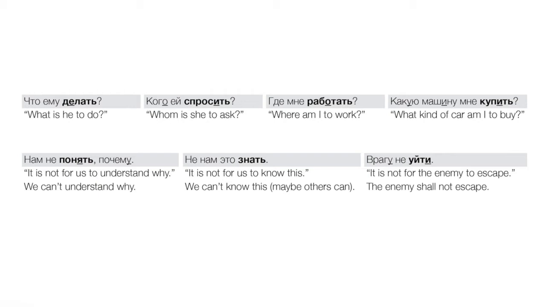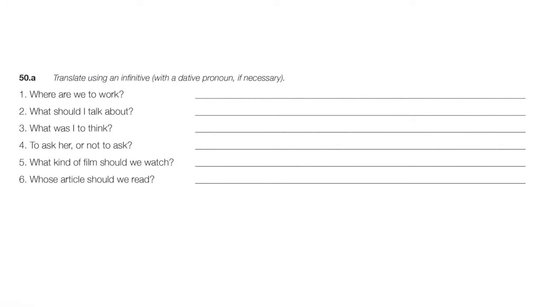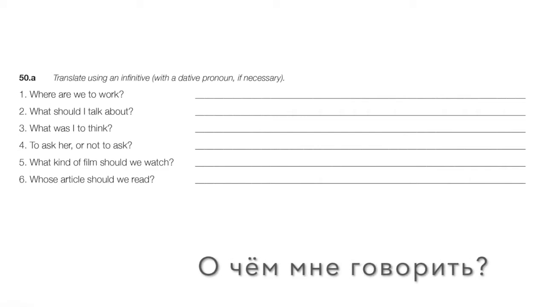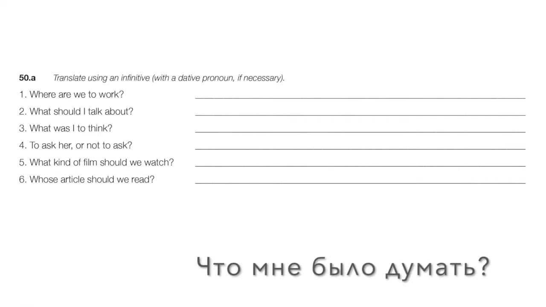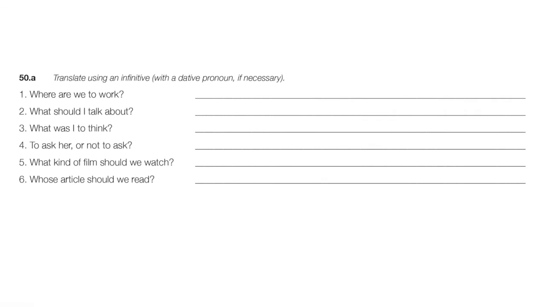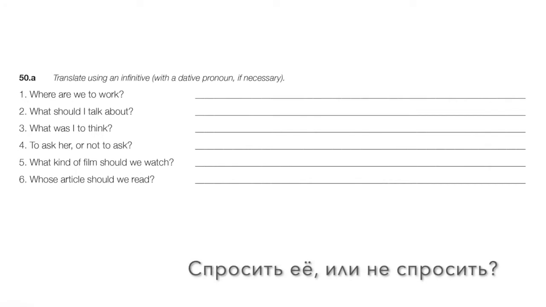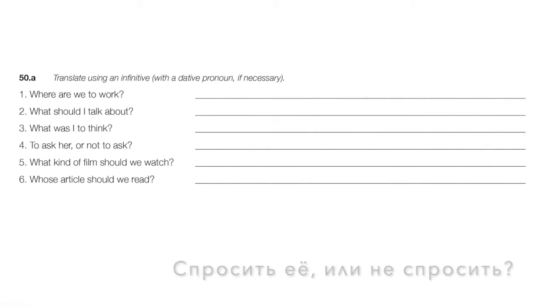Okay, let's translate a few of these. Where are we to work? Где нам работать? What should I talk about? О чем мне говорить? Number 3, what was I to think? Что мне было думать? Number 4, to ask or not to ask. Спросить ее или не спросить? Right? To ask or not to ask.